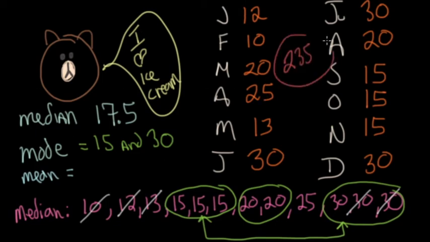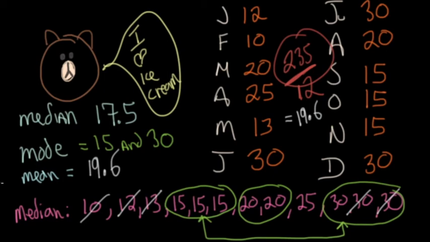235. So if I divided this by 12, the number of months, then I would get how many ice creams he ate per month on average. And we would say basically 19.6. I did some rounding, but about 19.6. So we got some different measures of central tendency here. We have our median, our mode, and our mean. And you can use all of those things to tell a different story.